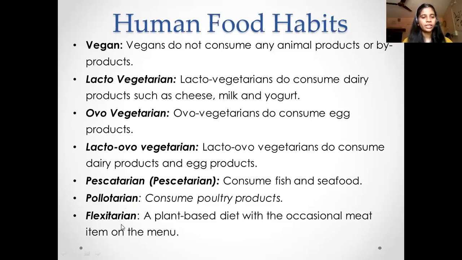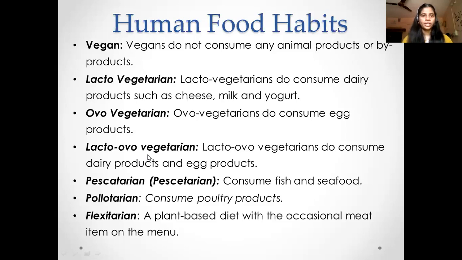Then you have the flexitarians, or also called non-vegetarian in Indian English. They are the people who consume meat and all the other products that are consumed by the upper food groups. So these are also called non-vegetarian. And the lacto-ovo-vegetarians are also called eggetarian in Indian English.